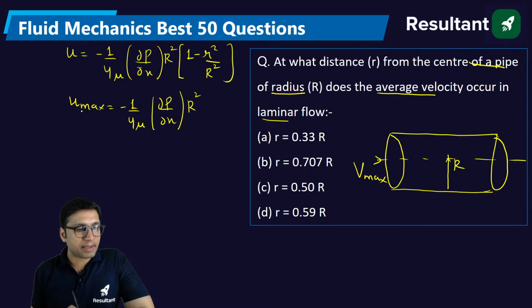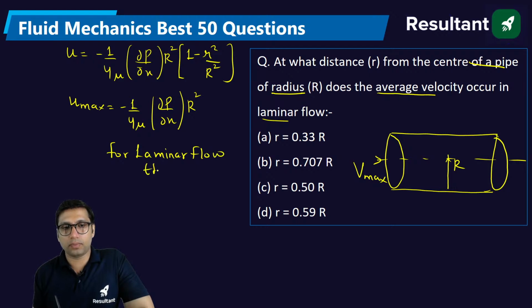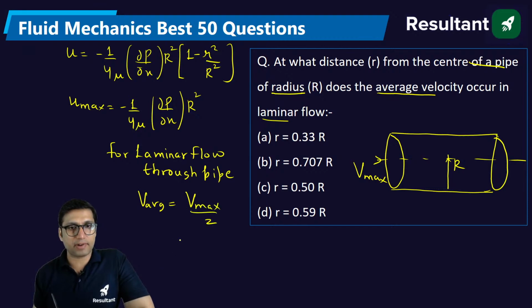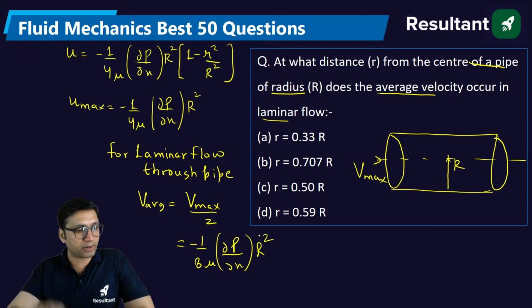So if this is the maximum velocity, you know that for laminar flow through pipe, the average velocity is equal to half of maximum velocity. So average velocity will be minus 1 by 8 mu del P by del X R square. Tell me, is it correct or not?